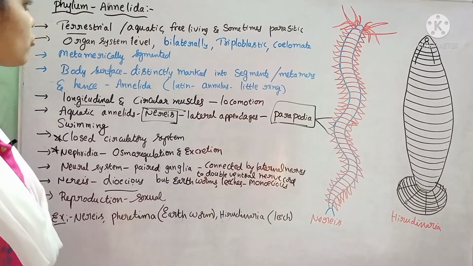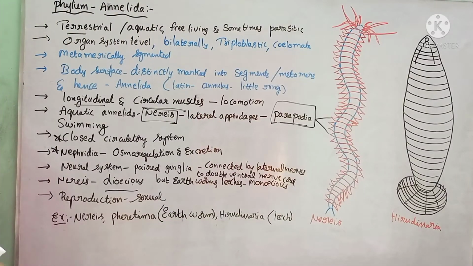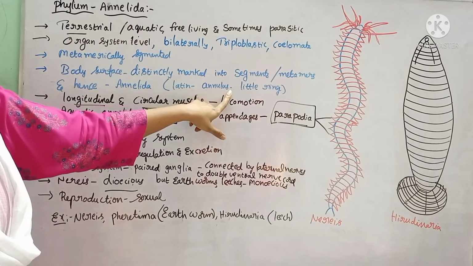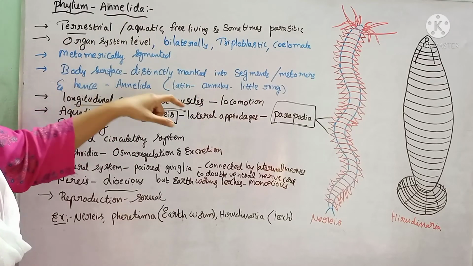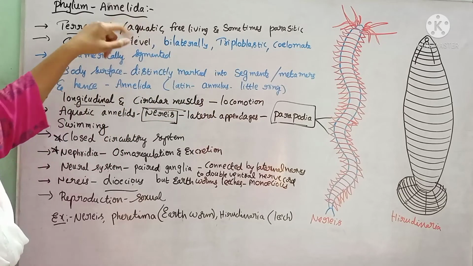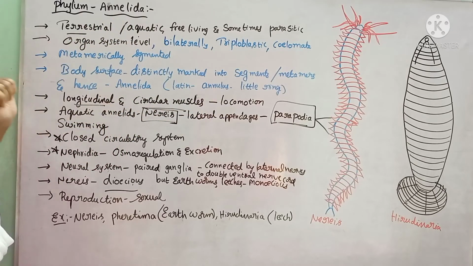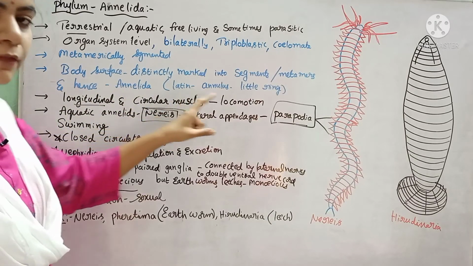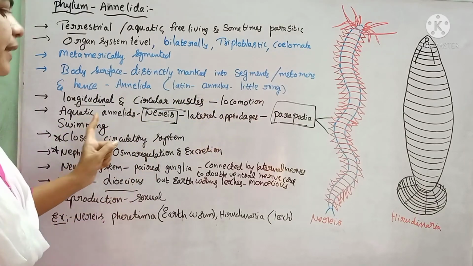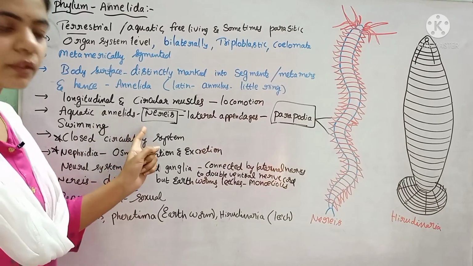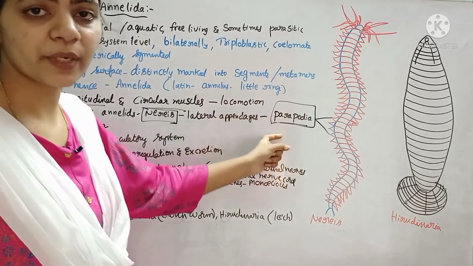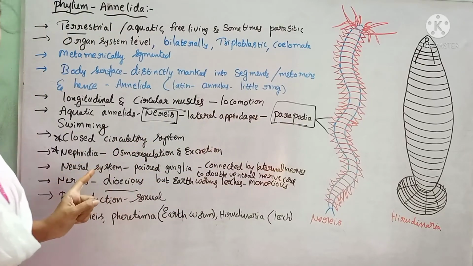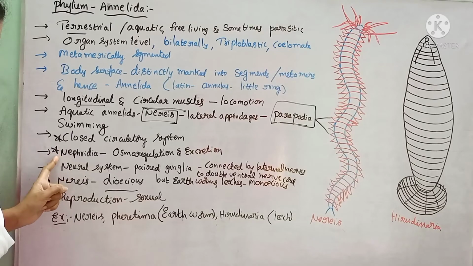So these are the characters of the annelids. What are the characters of annelids? Annelida means small little ring-like structures. The body is segmented in the form of small rings, hence the name Annelida. And these animals have longitudinal and circular muscles for locomotion, whereas aquatic annelids like Nereis have lateral appendages like parapodia for swimming, and they consist of a closed circulatory system, and excretion is by means of nephridia.